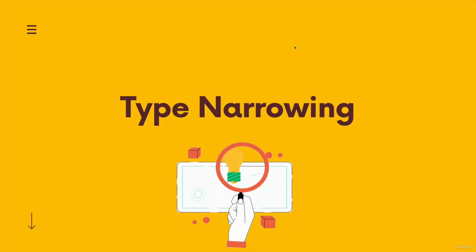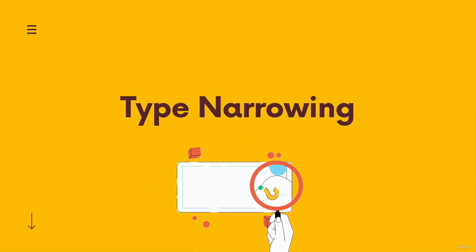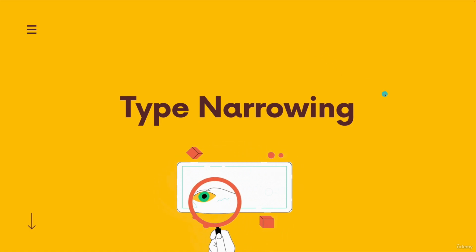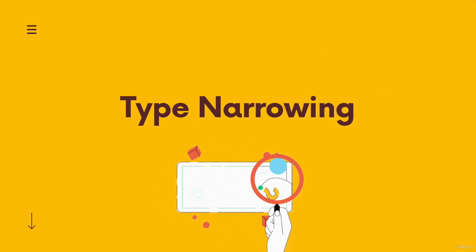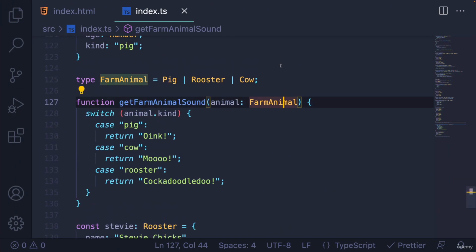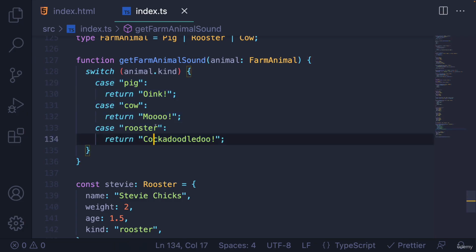One last thing I want to talk about with type narrowing is called exhaustiveness checking, or never checking, or just using the never type to make sure that we have exhausted all possible options. So if we come back to this getFarmAnimalSound, where we have this union type FarmAnimal, pig, rooster, or cow, it's set up correctly at the moment, right? We've got a case handling pig, a case handling cow, and a case handling rooster.